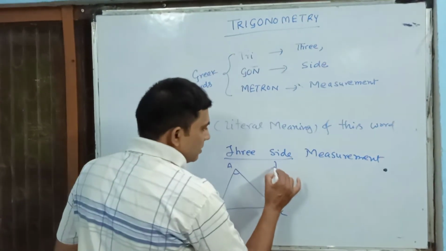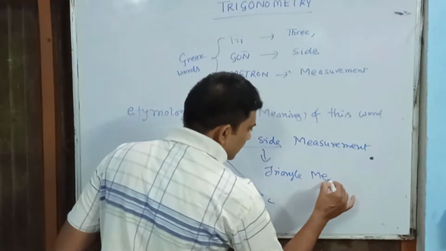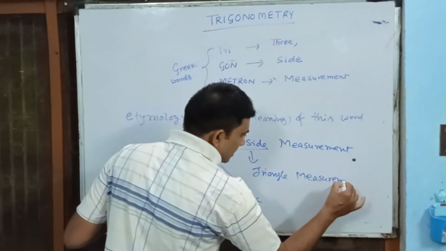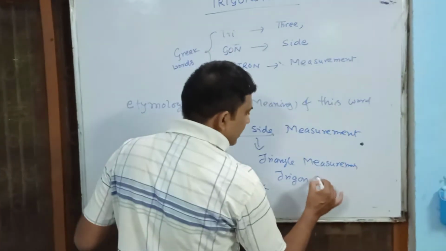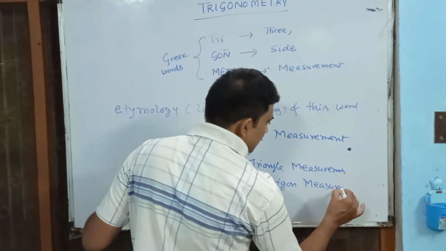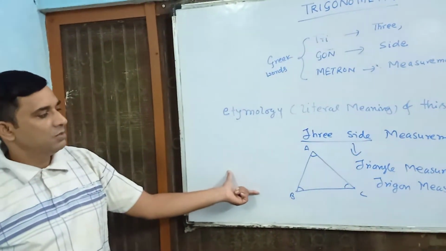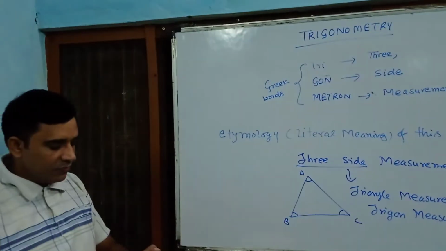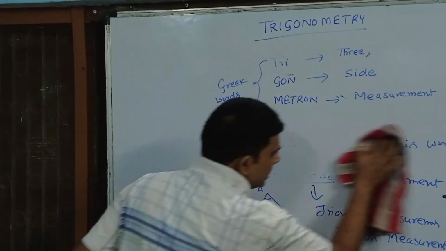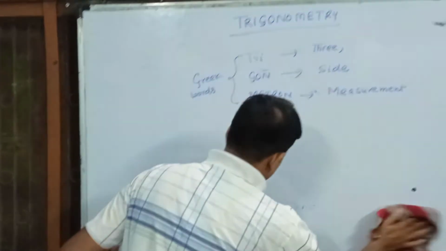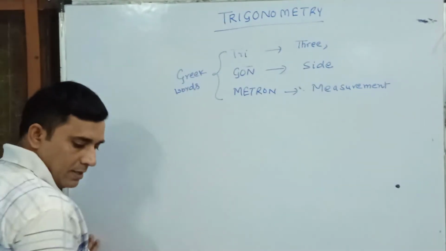Three-side means triangle measurement, or we can say trigon measurement. Trigon and triangle are the same thing. In Hindi, triangle is called trikon and trigon is called tribhuj. So that is the etymology of this word. And now let us see the real meaning, or broad meaning, of this word.